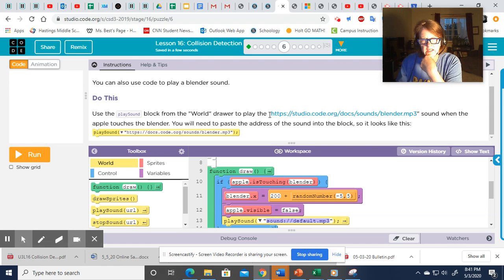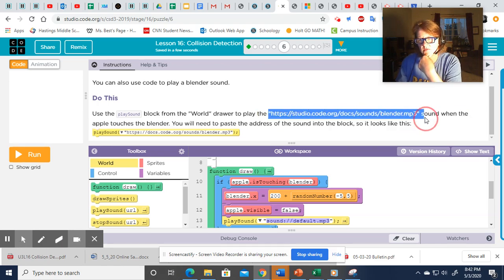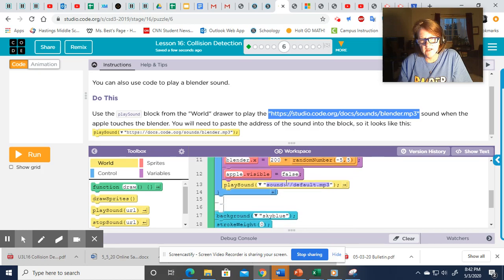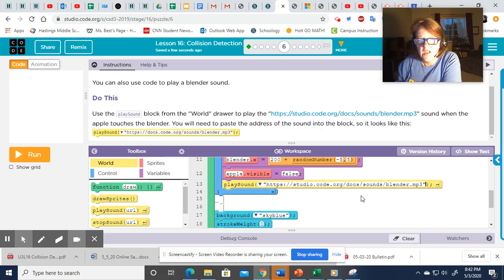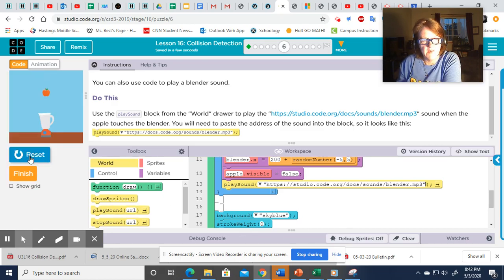So rather than click on it, actually the best way to make this happen is we are going to copy it. And instead of this sound default here, we're going to get this all out of here and paste that in there. When we run this now, it should make some kind of sound.